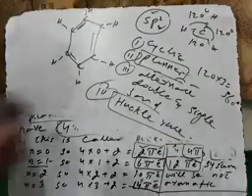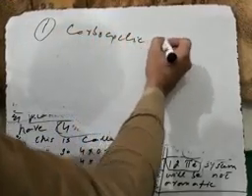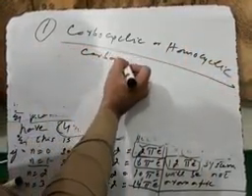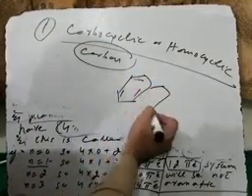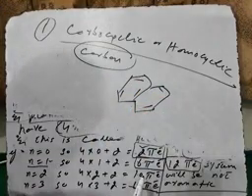So such compounds are called what? Aromatic compounds. Now aromatic compounds are of 2 types. One is called carbocyclic, also called homocyclic. When all the ring members are carbon, there is no atom other than carbon inside the ring, such aromatic compounds are called carbocyclic or what? Homocyclic. For example, benzene. For example, naphthalene, which is a 10 pi electron system.